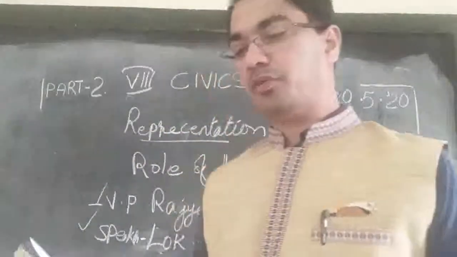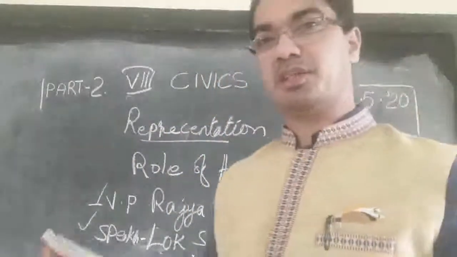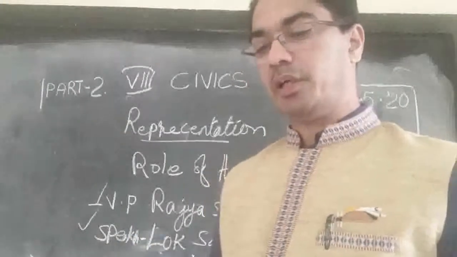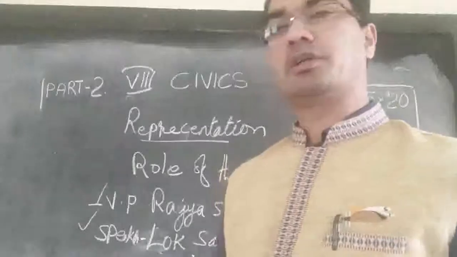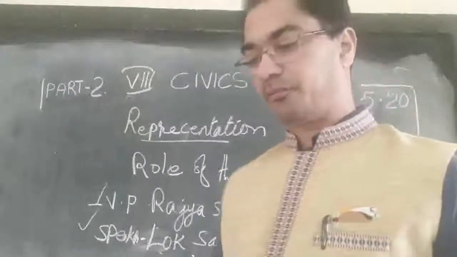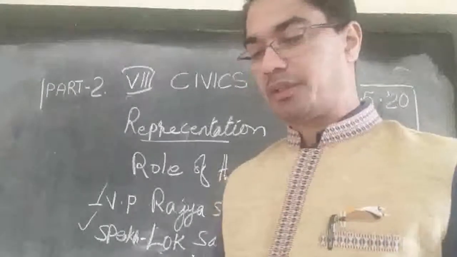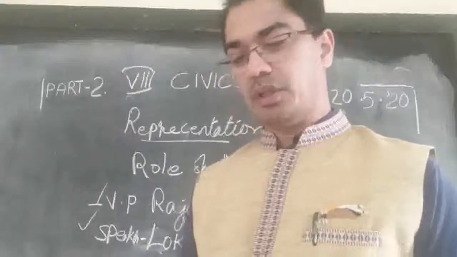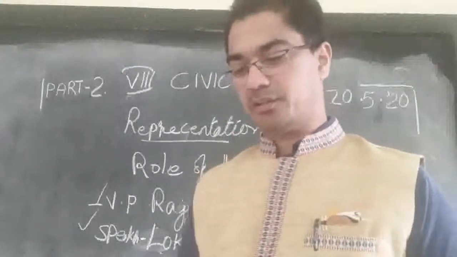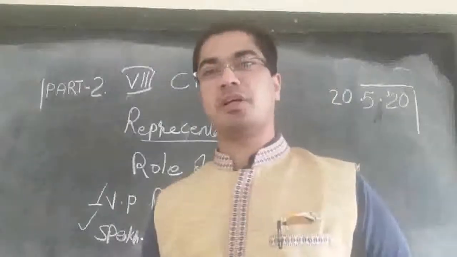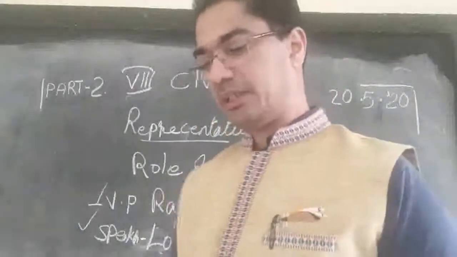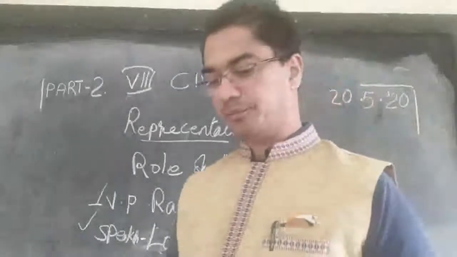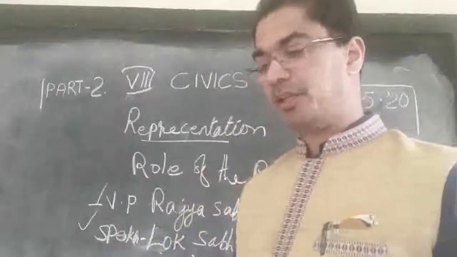Then the Communist Party of India, they got 6 MPs elected. Then the Communist Party of India, Marxist, they got 22 MPs elected. Then the Indian Congress Socialist Party, they got 4 MPs. Then the Indian National Congress, they got plenty, they got 404 MPs elected. Then the Janata Party, they got only 10. Then the Lokdal Party, they got 3.